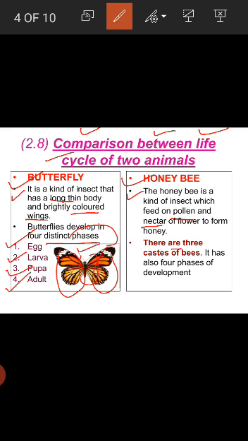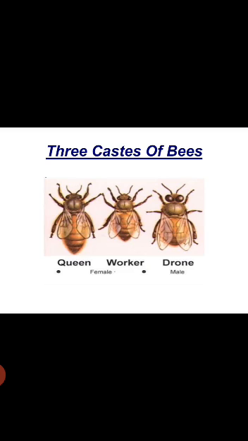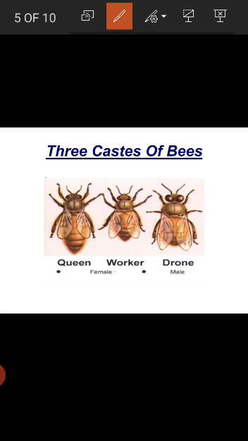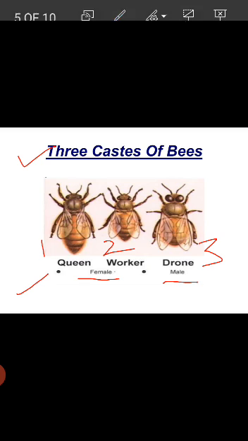So there are 3 castes of bees. What is the meaning of caste? Caste is a term used to describe social insects of the same species, and it has also 4 phases of development. In a picture you see 3 castes of bees. First one is queen, second one is worker, and worker bee is also called female bee, and the third one is drone, and drone bee is also called male bee.